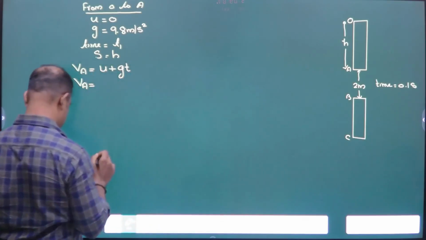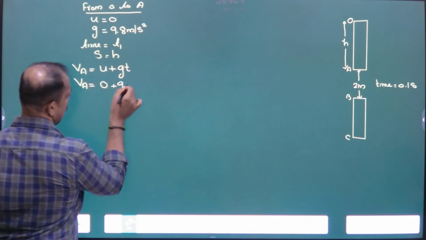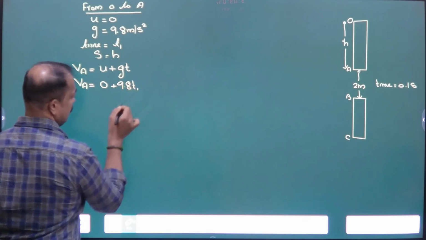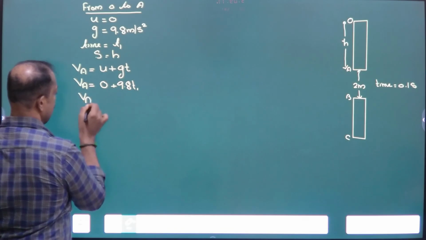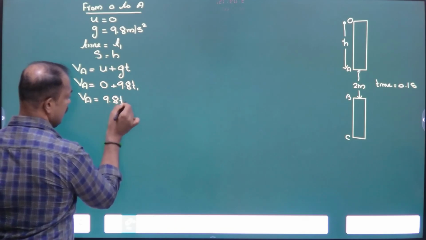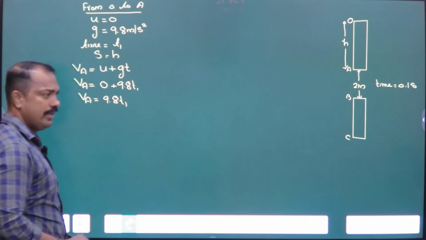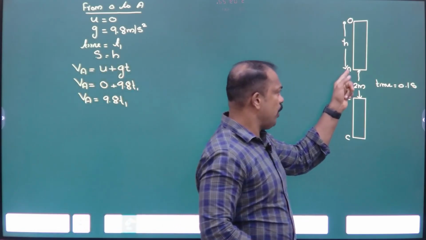What is U? 0. G, T is equal to T1. So what is VA? 9.8 T1. ऐसे छोड़ देना. 9.8 T1. So at what velocity it reaches the point A?